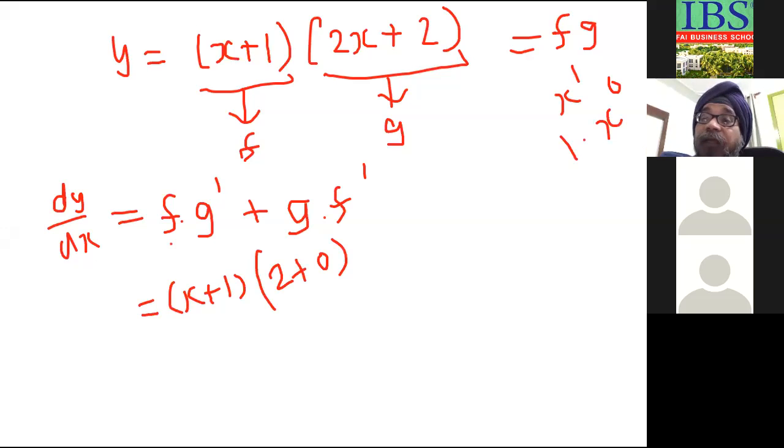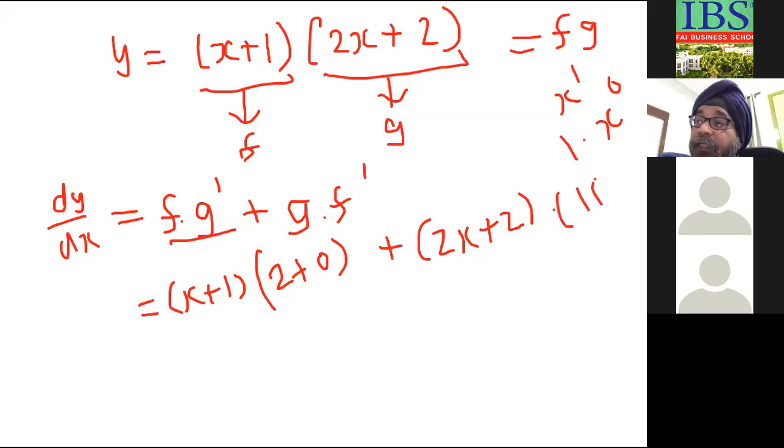This is the first part. Add g as it is. What is g? 2x plus 2. Multiply by differential of f. What is differential of x plus 1? 1 only, because differential of x is 1, and differential of 1 is 0. It is 1 plus 0.